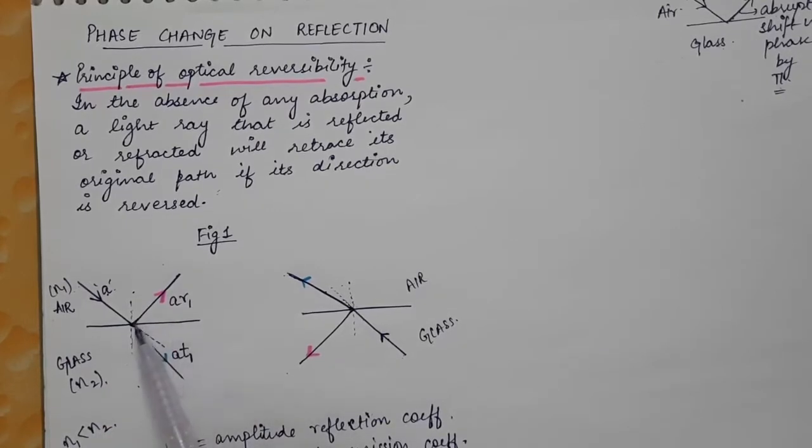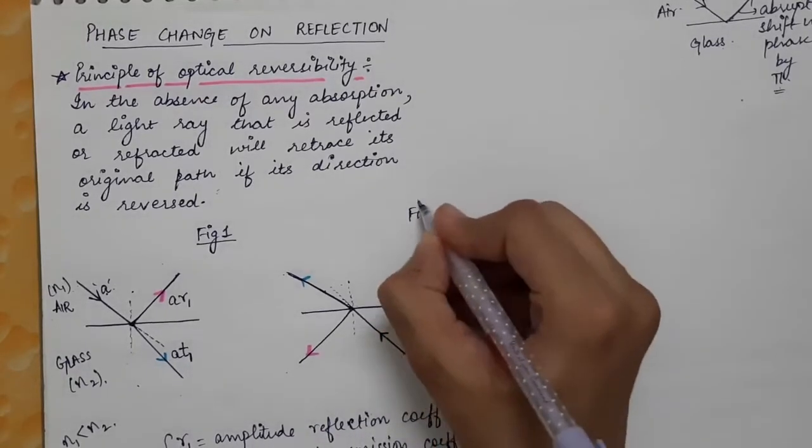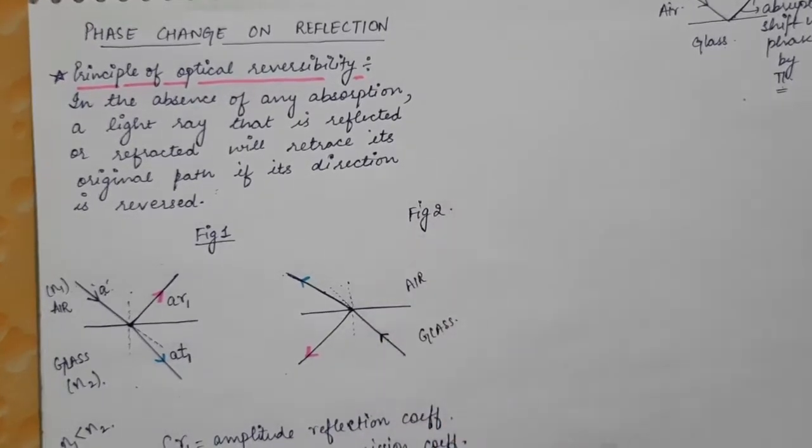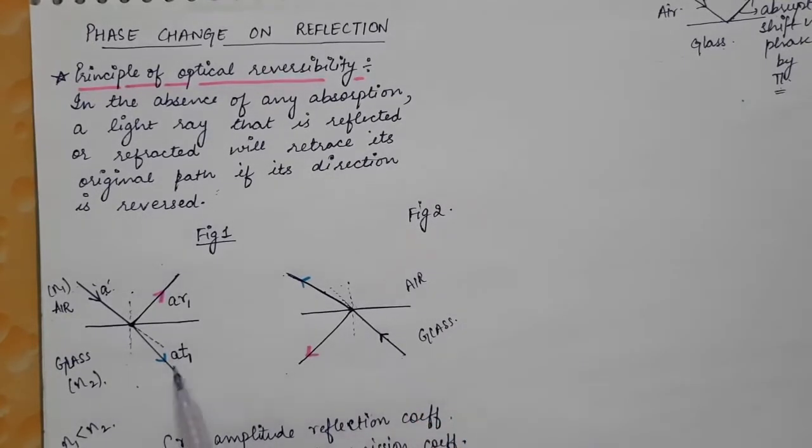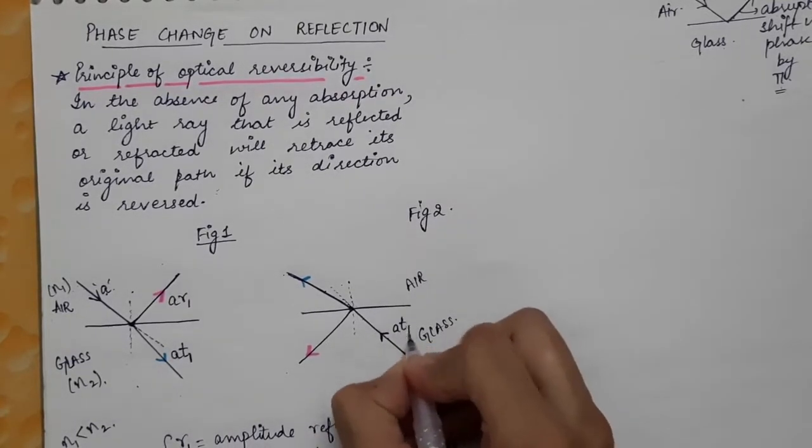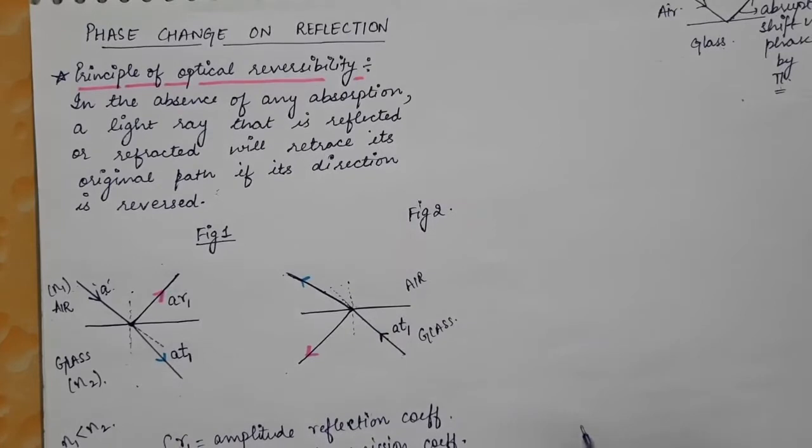So the amplitude of reflected light will be A times R1 and the amplitude of the transmitted or the refracted light will be A times T1. Now this same ray is made to be incident in the reverse direction in this figure 2. Now this ray of amplitude AT1 is made to be incident on this interface.